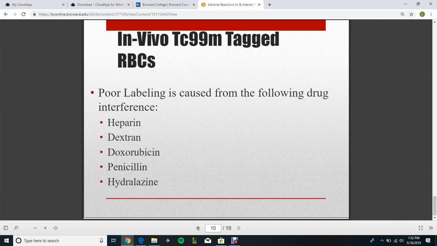In vivo technetium-99m tagged red blood cells. Poor labeling is caused by the following drug interference: heparin, dextran, doxorubicin, penicillin, and hydralazine.